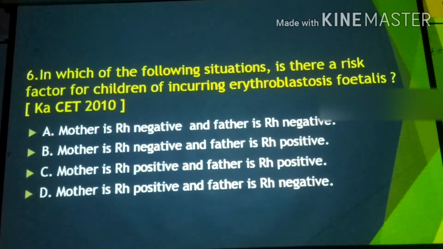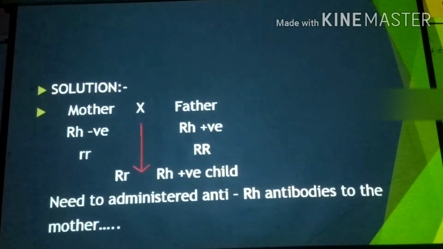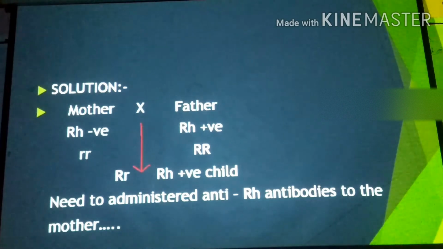For this question also, a solution has been provided. Let's move to the next solution. Show me the solution. So here the mother has Rh negative and the father has Rh positive.